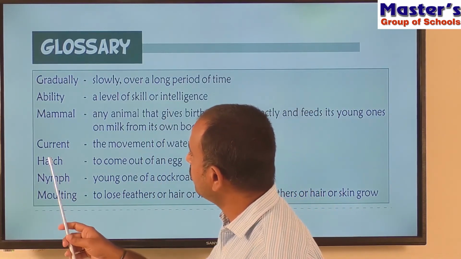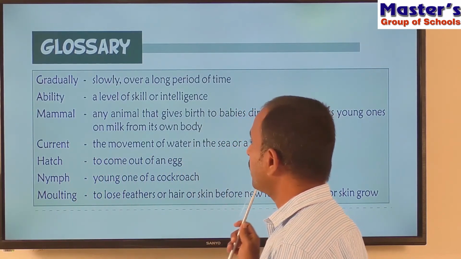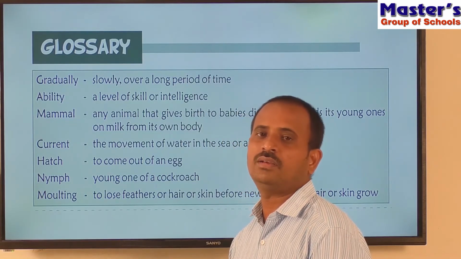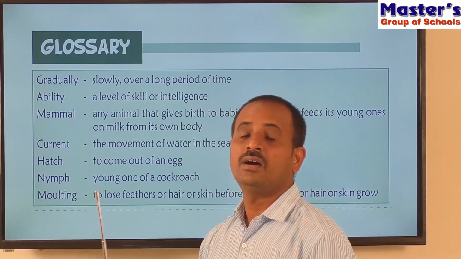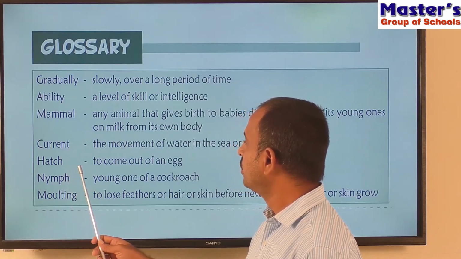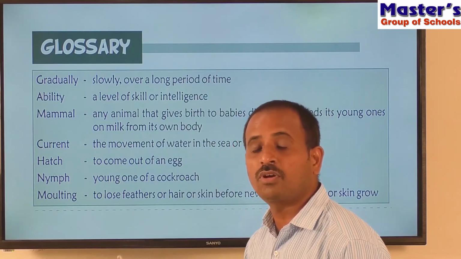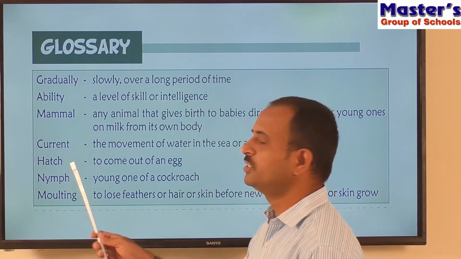So children, read the fourth one, current. What is current? The movement of water in the sea or a river is called current. Current means movement of water in seas or rivers. Movement means the floating or the flow of water. And next, hatch. To come out of an egg. Hatching means the process of a smaller one coming out of the egg is called hatching.